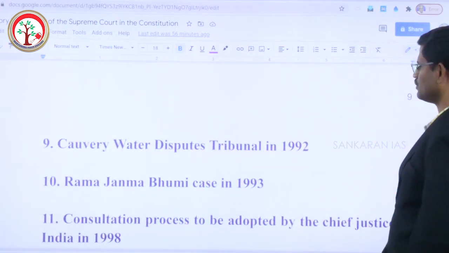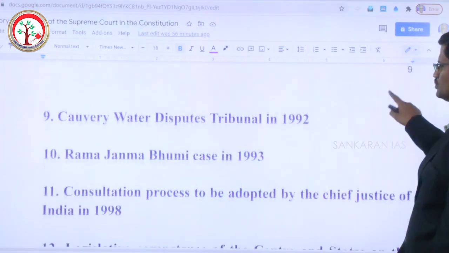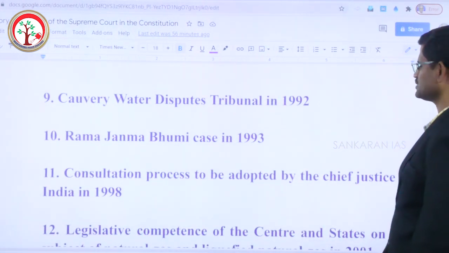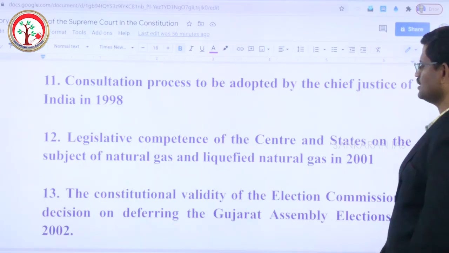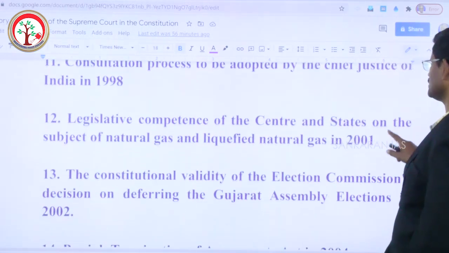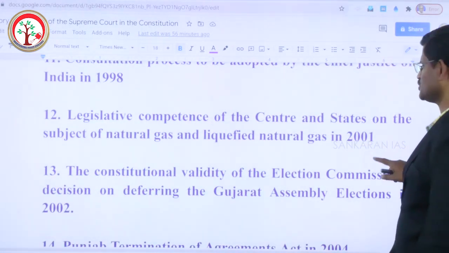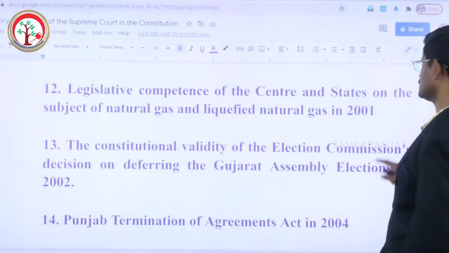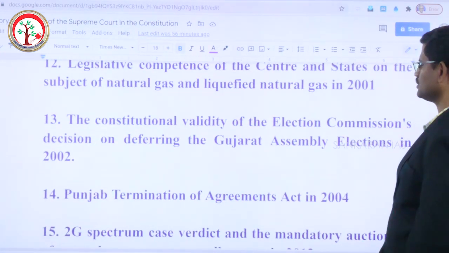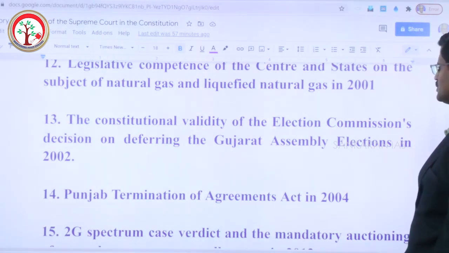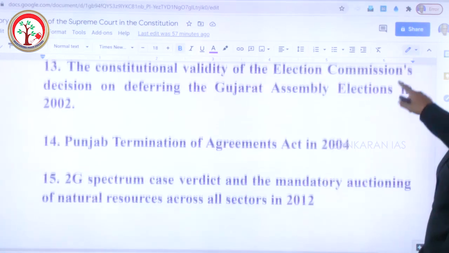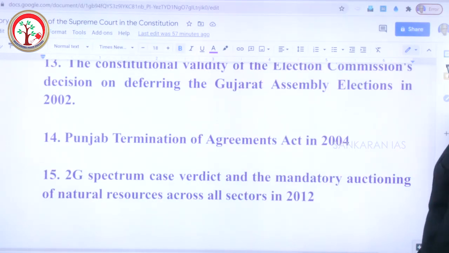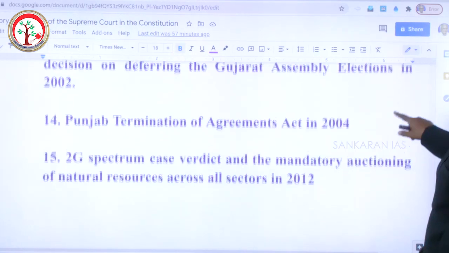Ninth one, Kaveri Water Disputes Tribunal in 1992. 10th one, Rama Janmabhoomi case in 1993. 11th one, consultation process to be adopted by the Chief Justice of India in 1998. 12th one, legislative competence of the center and the states on the subject of natural gas and liquefied natural gas in 2001. 13th one, the constitutional validity of the Election Commission's decision on postponing the Gujarat Assembly elections in 2002. 14th one, Punjab Termination of Agreements Act in 2004.